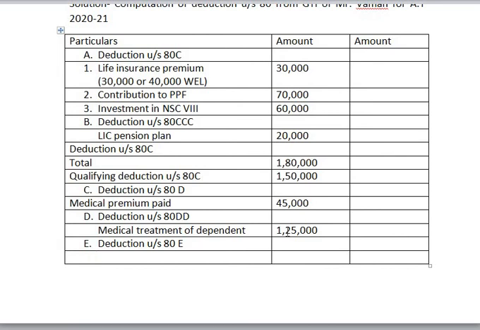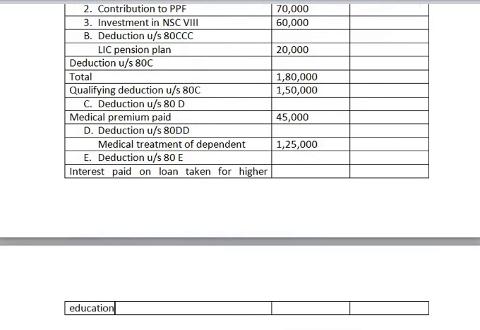It is regarding interest paid on loan which is taken for higher education. And what is the amount of interest that is paid? It is 30,000 rupees.